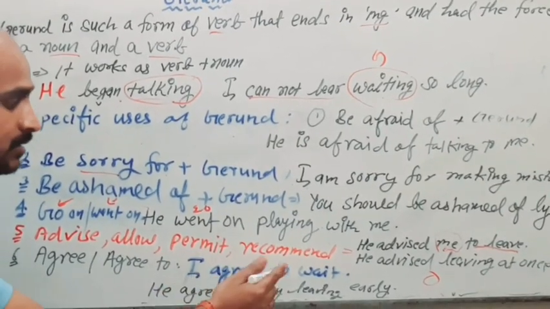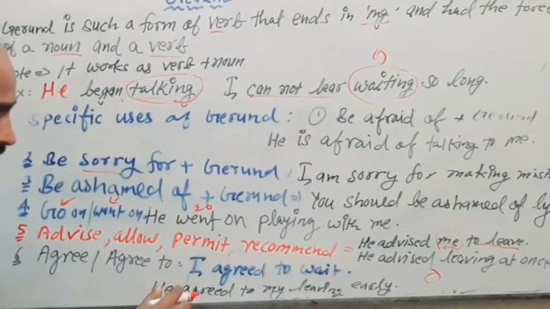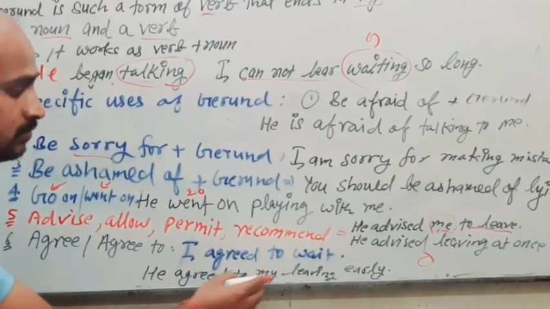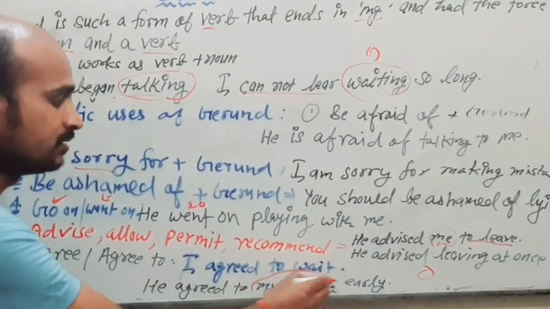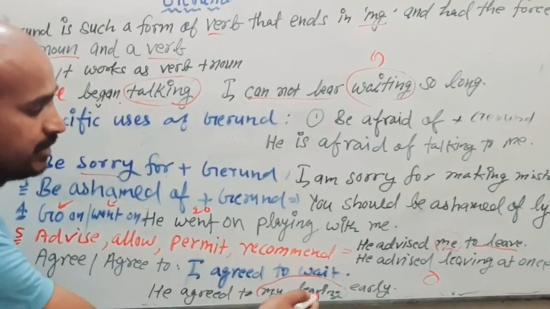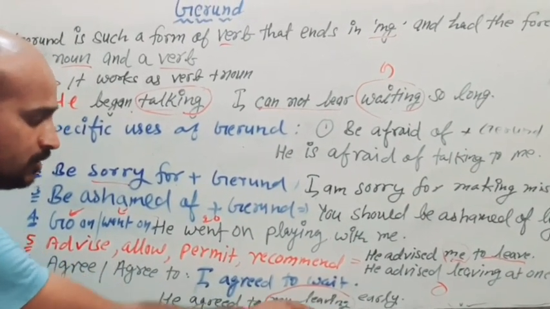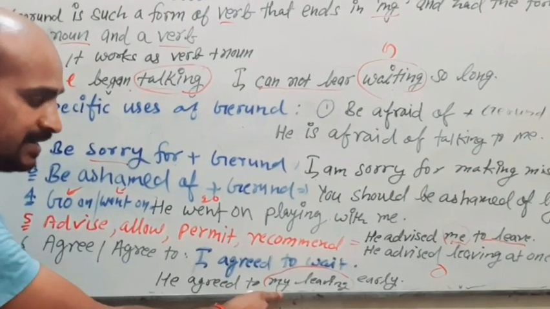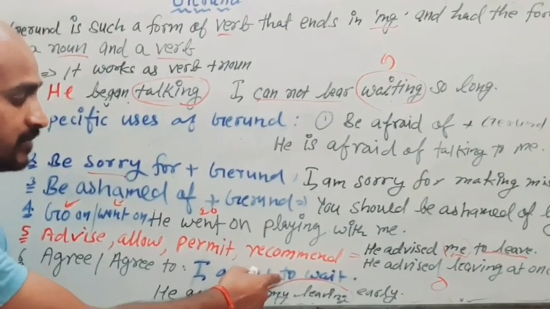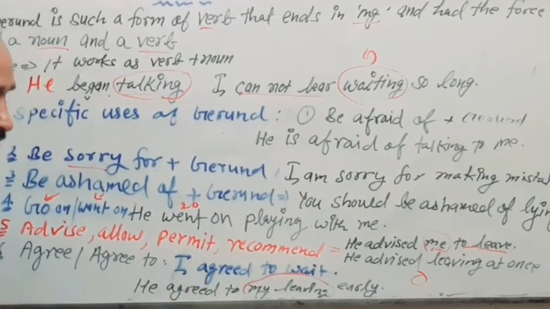Now after agree, we are not having any relative pronoun. But in this second sentence, just see, he agreed to my leaving. So my leaving here is working as a relative pronoun, so we are using gerund here. Whenever we are having a relative pronoun after agree to, we use gerund. But after agree, after agreed to, if we are not having a relative pronoun, we use participle, infinitive.